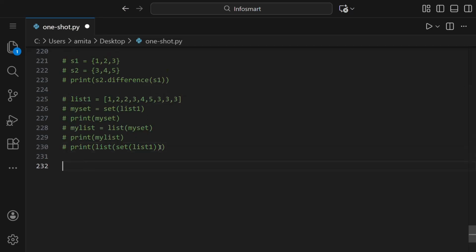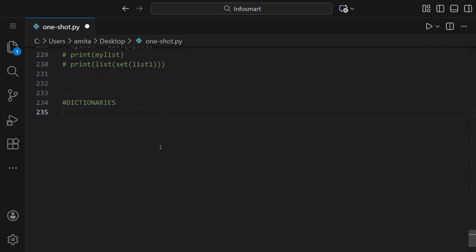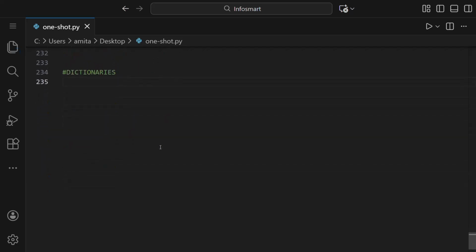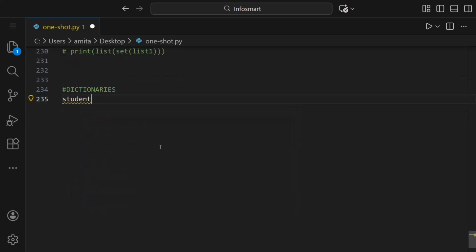So let us now move to dictionaries. A dictionary stores data in key value pairs. It is written using curly braces with a colon. So let us see this. If the name of the dictionary is student and we put curly braces here, then inside this we can put double quotes to name a key.